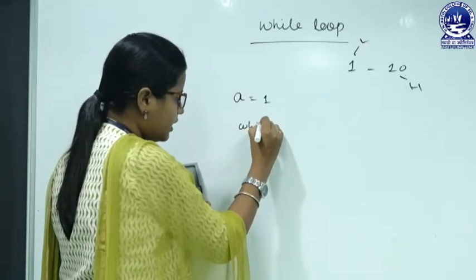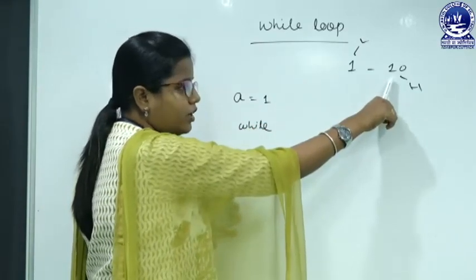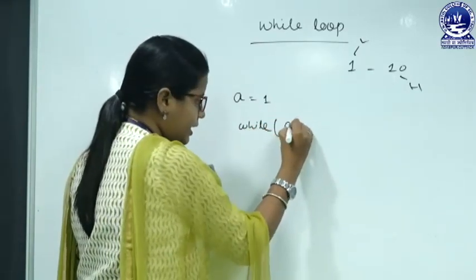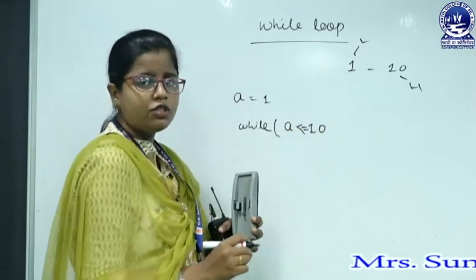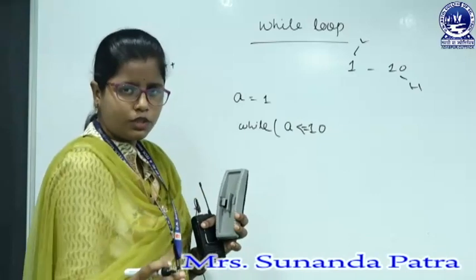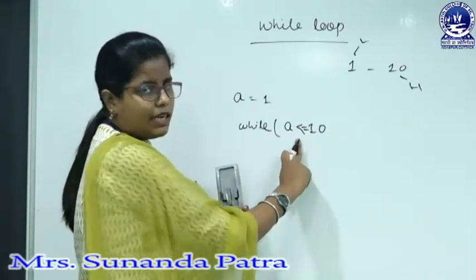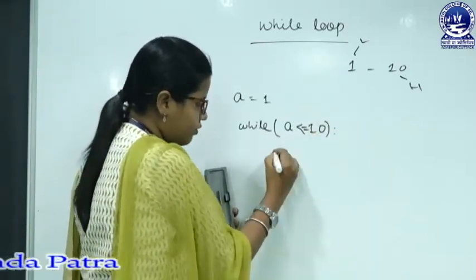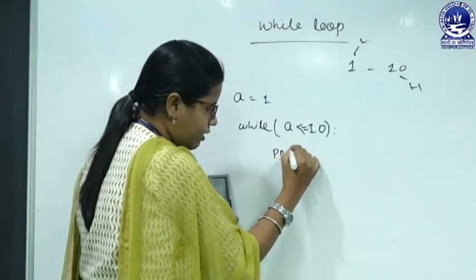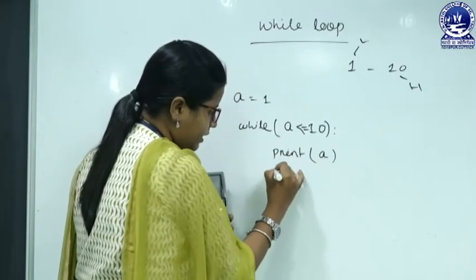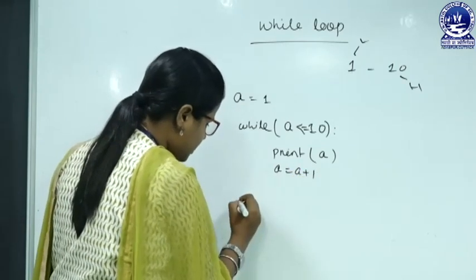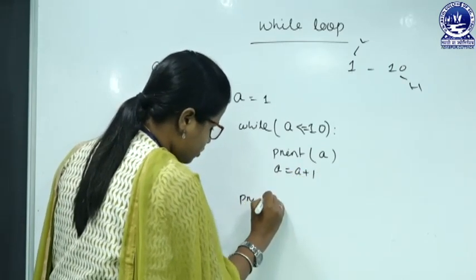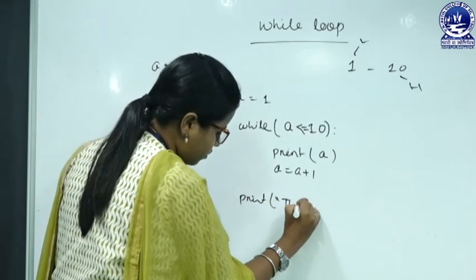Then we have to check the condition. The upper range is what? 10. So while a is less than or equals to 10, because we have to print 1 up to 10. So while a is less than or equals to 10, then we can print the a value. Then a equals to a plus 1, and we have to change the indentation and suppose print thank you.